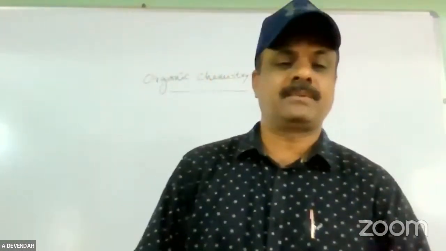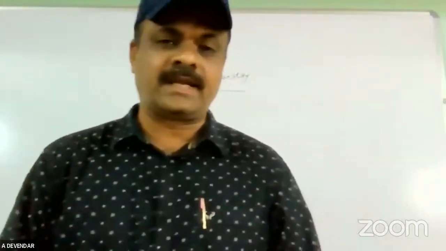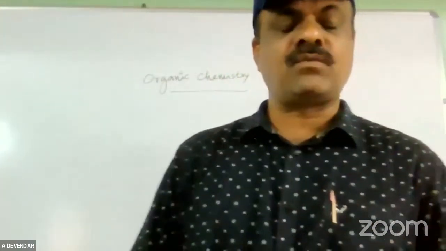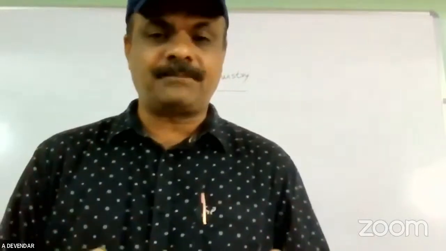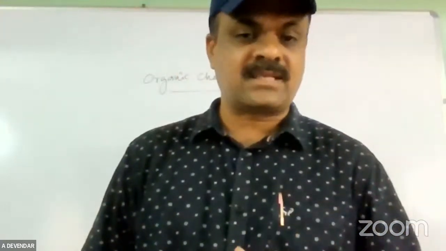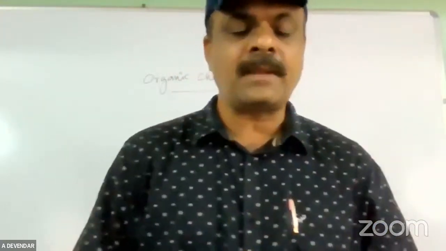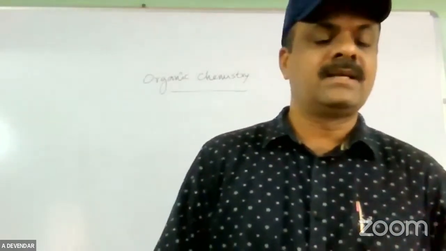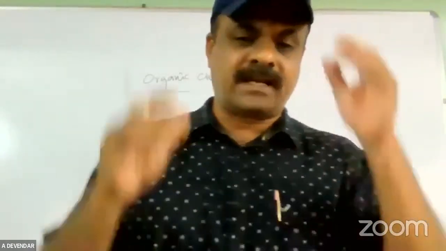The first organic compound synthesized in the laboratory, by Wöhler, is called urea. Mostly the question asked is about the structure of urea. So remember NH2CONH2 is the formula of urea. That is the first organic compound synthesized by Wöhler from two inorganic salts, potassium cyanate and ammonium sulfate. From that, urea is obtained. That is the first organic compound.